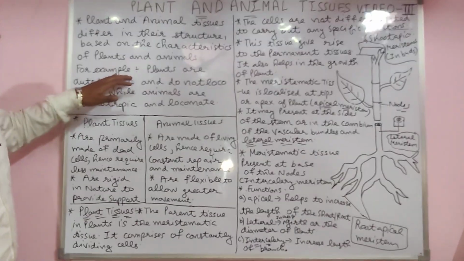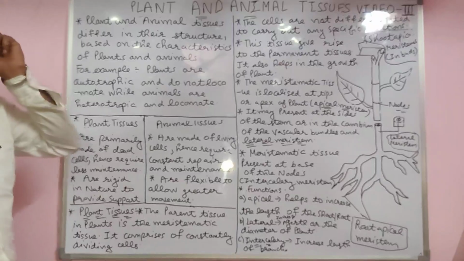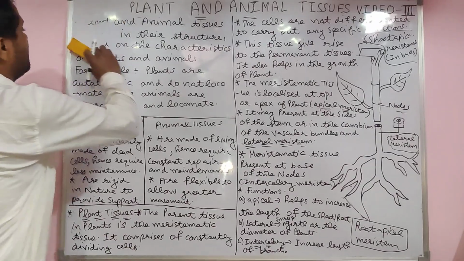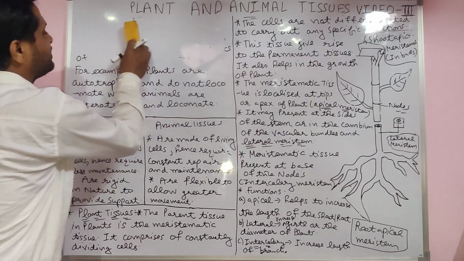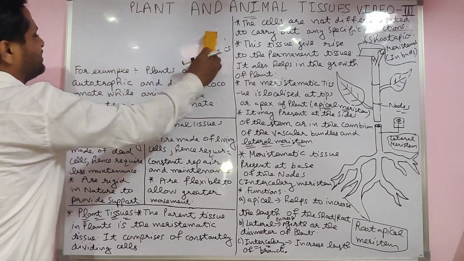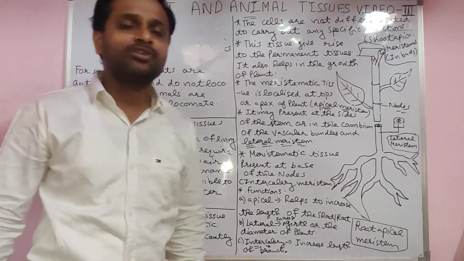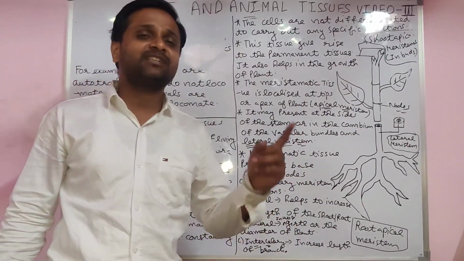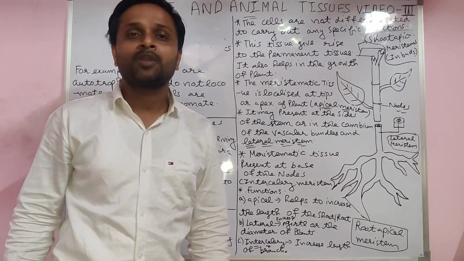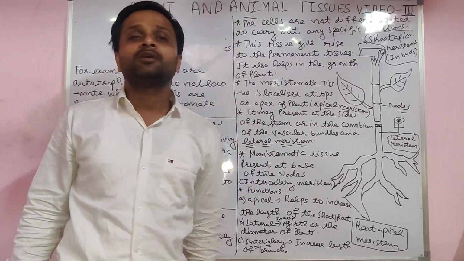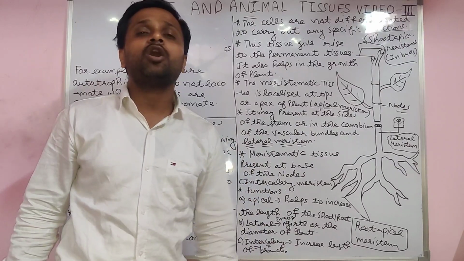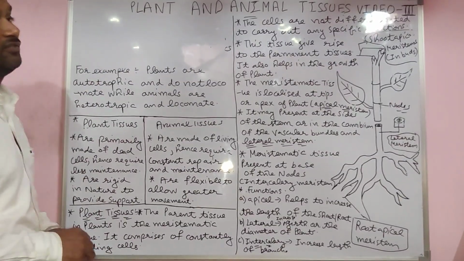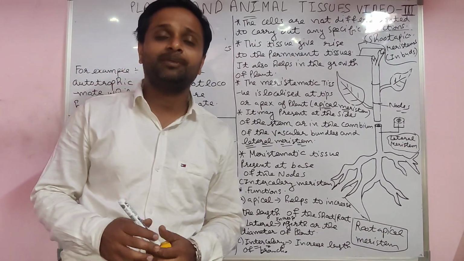For example, plants are autotrophic in nature. Autotrophic means what? The word autotrophic means which makes their own food. By using which process, students? Please guess which process? Photosynthesis. Auto means self, trophic means food, which makes their own food by using the process of photosynthesis. Very easy.